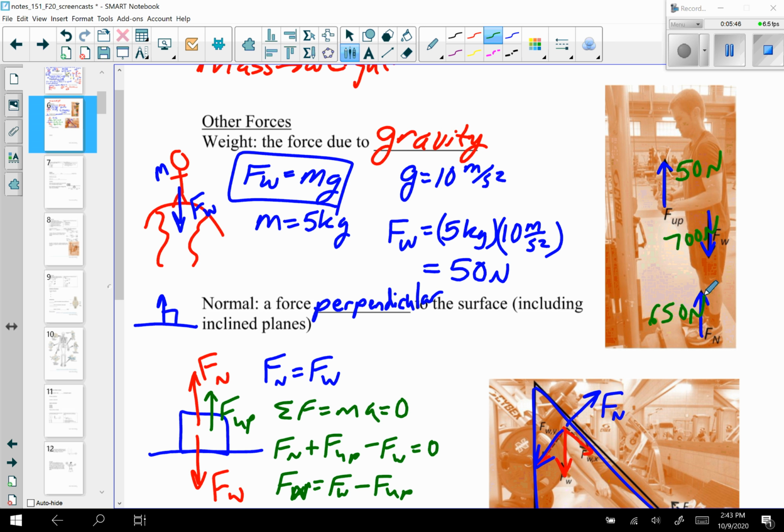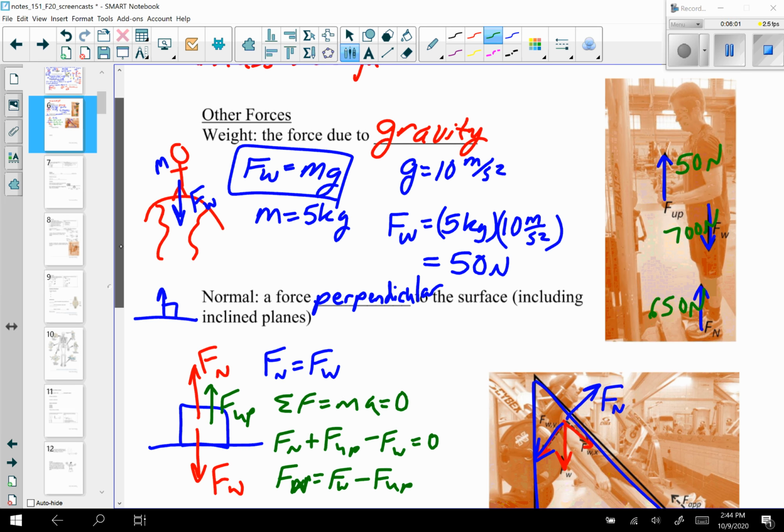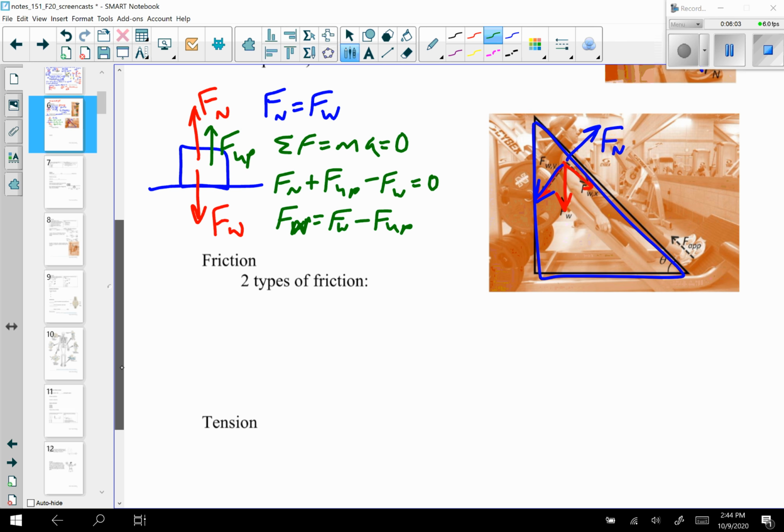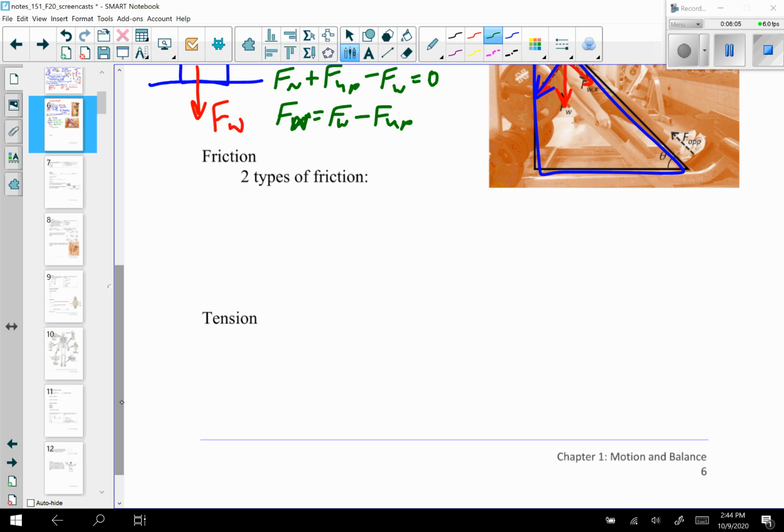You can do this. Go on your bathroom scale and push downward on a surface, on the cabinet next to you, not on the floor, but on a cabinet surface. Push down and you'll see that the weight will actually decrease. It's a good way to lose weight, by the way, if you just push down on some surface as you're standing on a bathroom scale. There are two other forces we'll come back